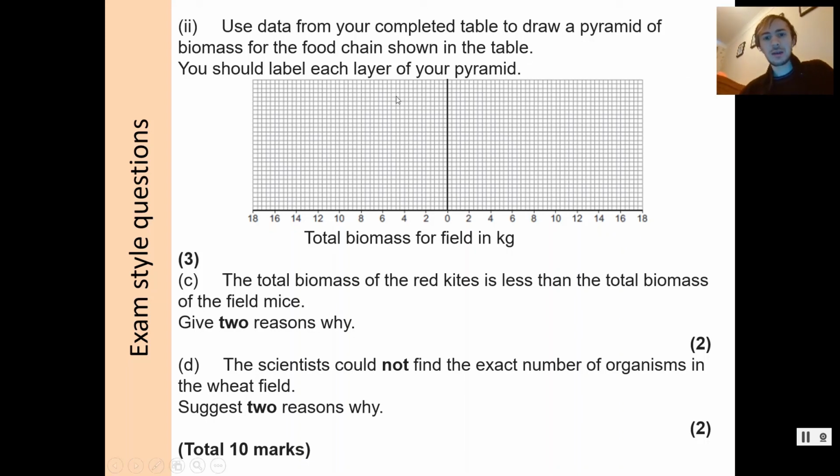And you can see, here's another way they could get you to draw a pyramid of biomass. I'm actually not going to get you to do that, because I think you've already drawn enough, as long as you can see how you would go about drawing it. I wanted more to show you the kind of question you'll see. So just do parts C and D, please.